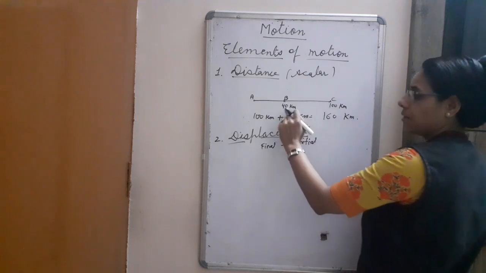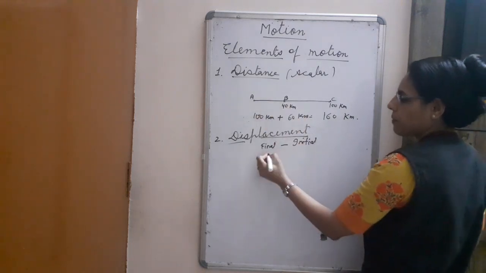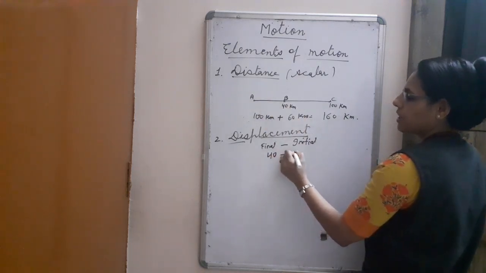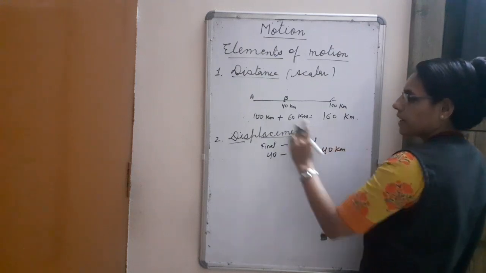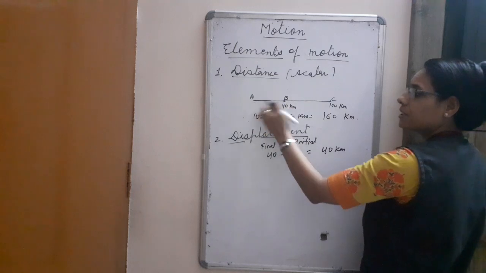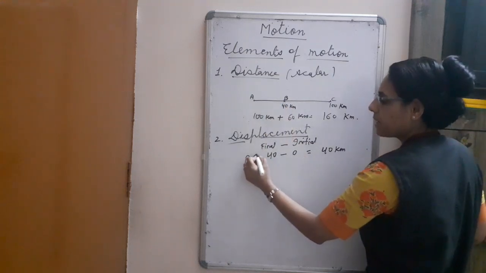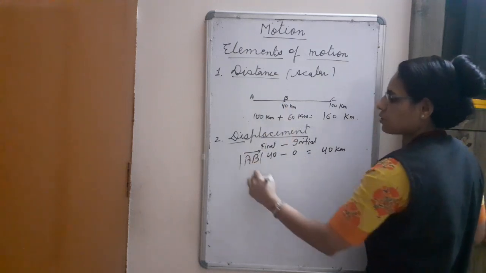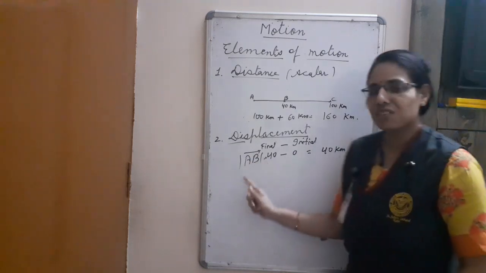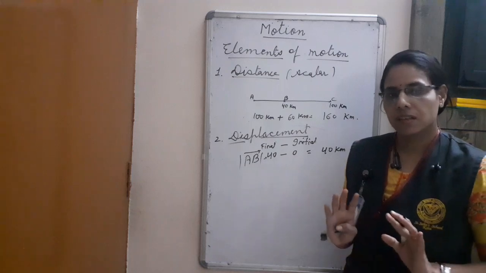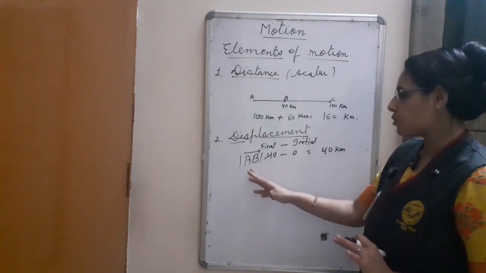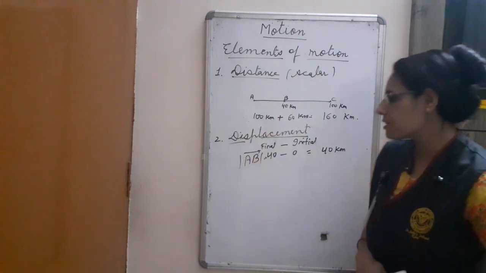So see what is the final position? It is 40, initial position 0. So 40 kilometer. And what is the direction? In which direction it is? It is in AB direction. So in the displacement, we have to mention direction also. So what is the displacement in the same example?